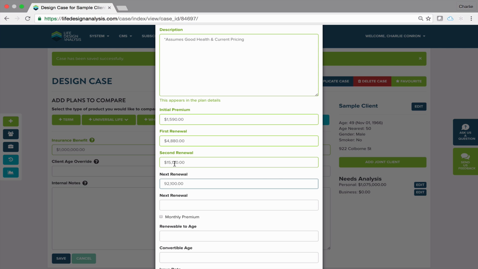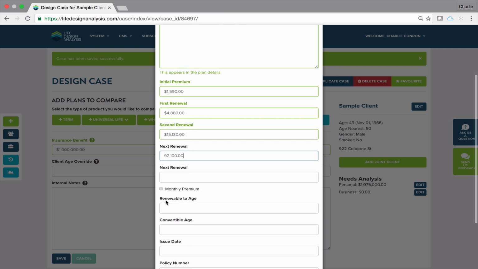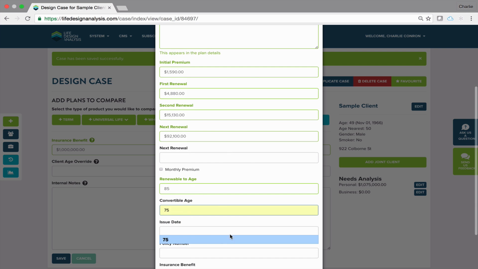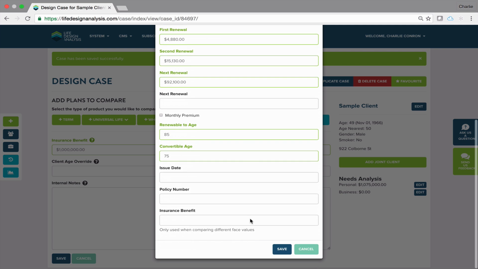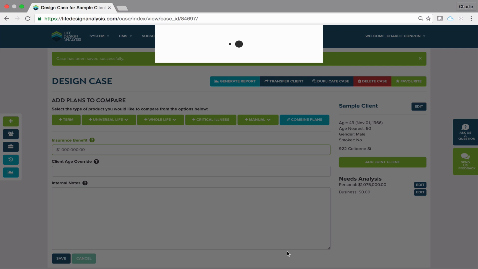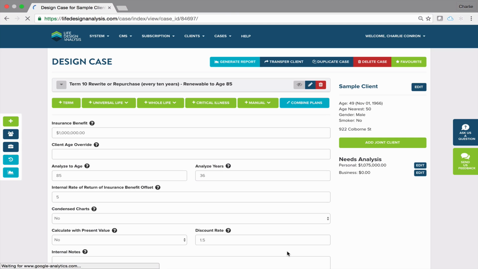So we've got our repurchase renewal schedule entered in there. It's still going to be renewable till age 85. It's still going to be convertible till 75, so we can leave that in there. We don't have an issue date, but this could be done with an existing policy too if they were into that. And we're just going to click save. So now we've got our repurchase plan input in there. And now we can compare it to any sort of permanent product we want.